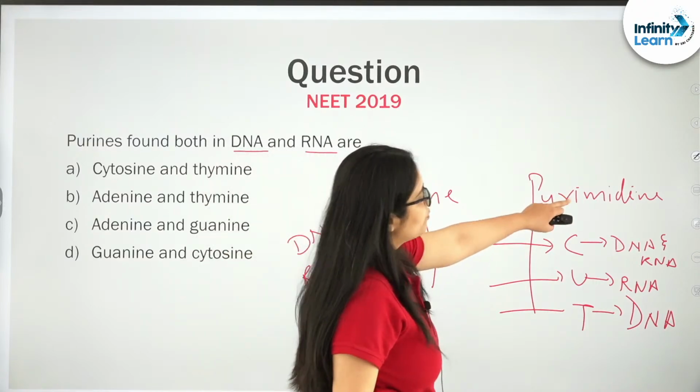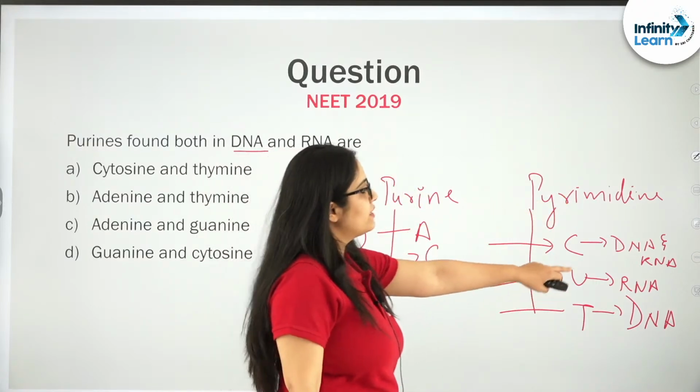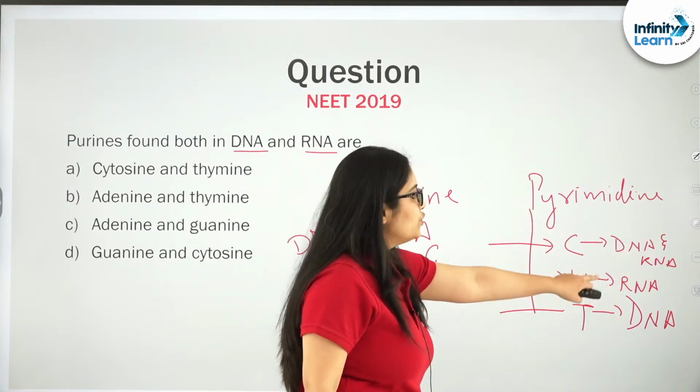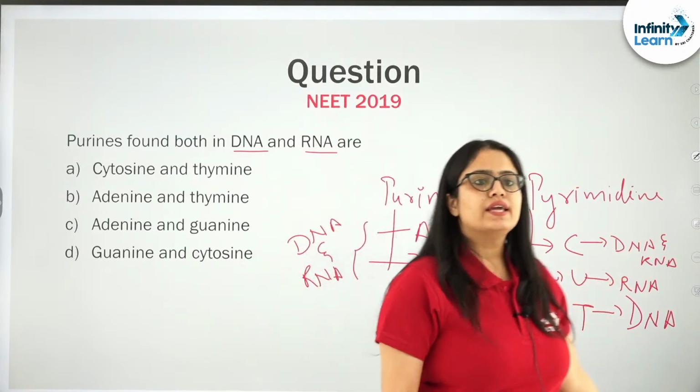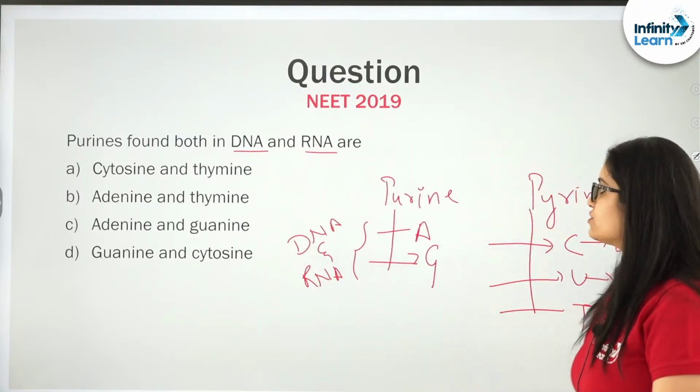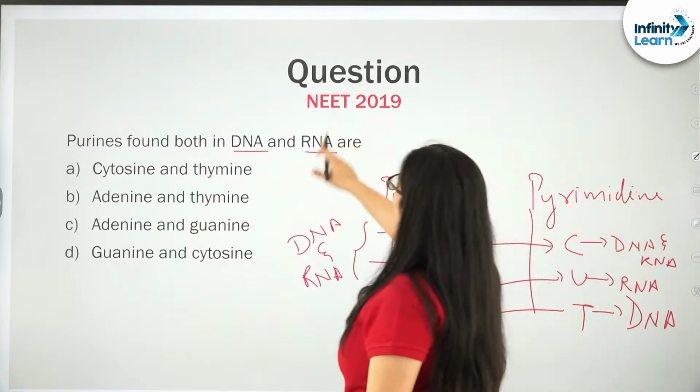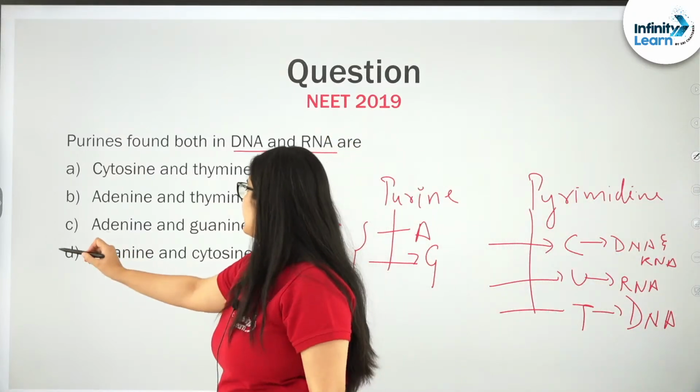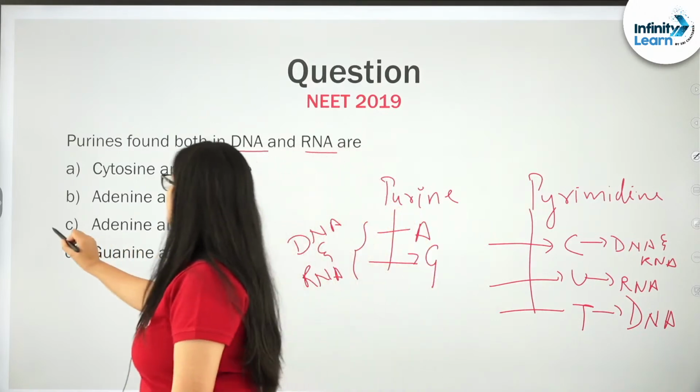But when it comes to pyrimidine, C is present in both, U in RNA and T in DNA, right students? So the purines found in both DNA and RNA are adenine and guanine, right?